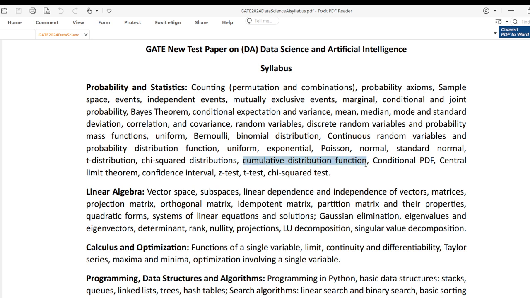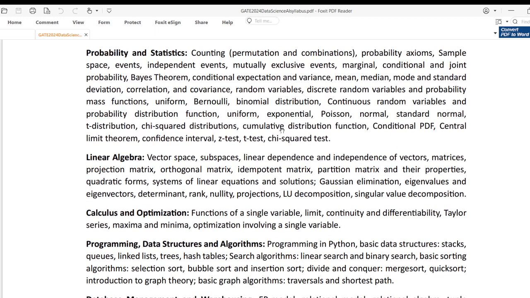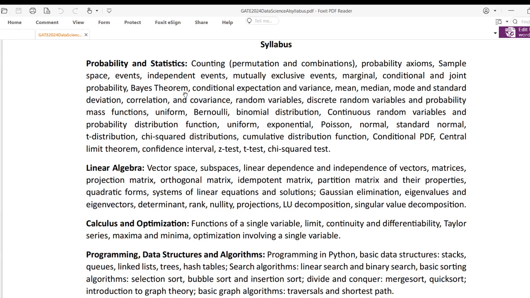This is the cumulative distribution function, also known as CDF. Often in examinations, many problems can be solved using the CDF itself, so this concept is very important. Then conditional PDFs, and very important theorems in probability and statistics like the central limit theorem, confidence interval, Z test, T test, chi-square test. So overall, the probability and statistics part goes from the basics of probability, then random variables, then all the distributions, which are very important here, and finally some standard theorems and tests.